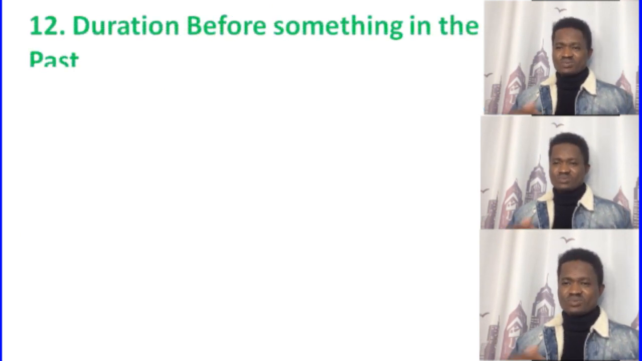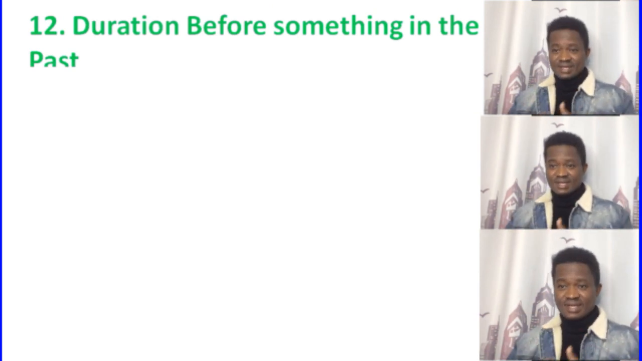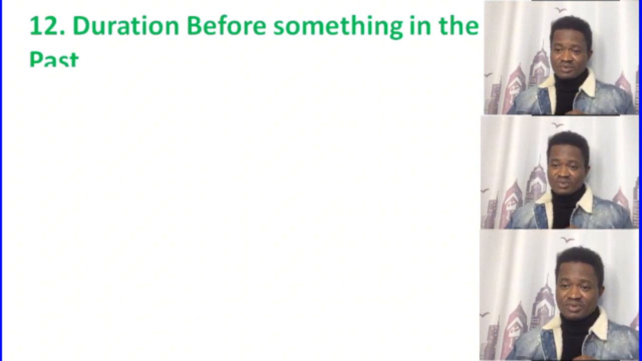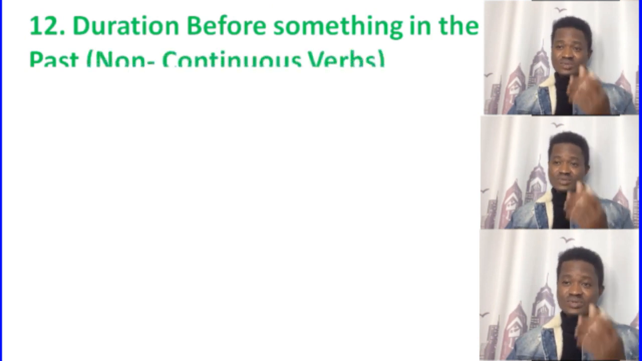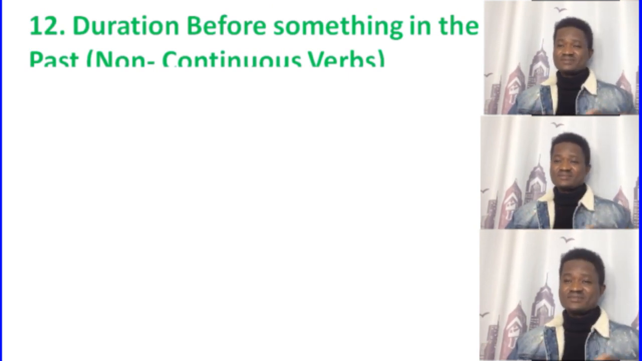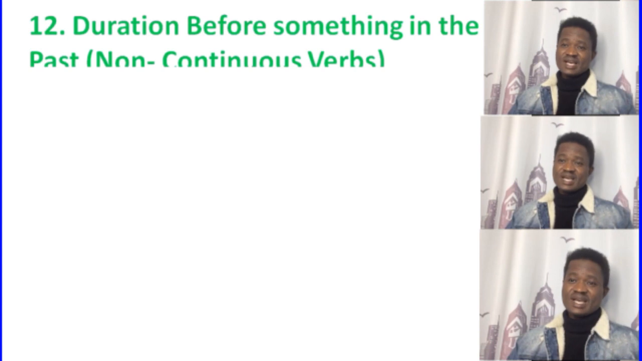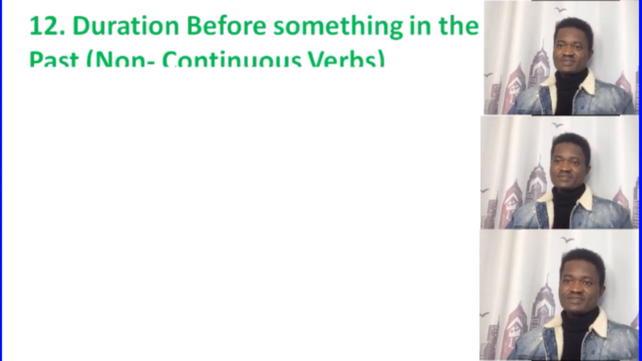Alright guys, let's talk about number 12. Number 12 is talking about duration before something in the past. Here we don't use non-continuous verbs. Non-continuous verbs are non-action verbs. They don't express action. These are stative verbs. We also have dynamic verbs.